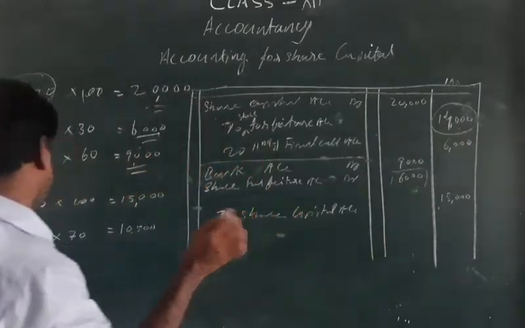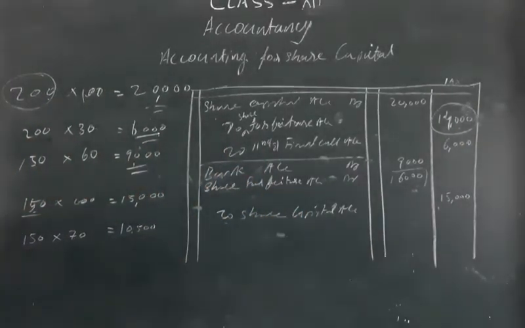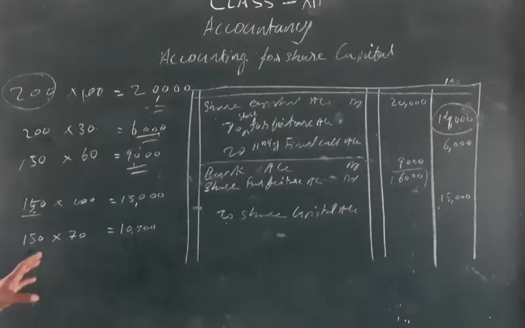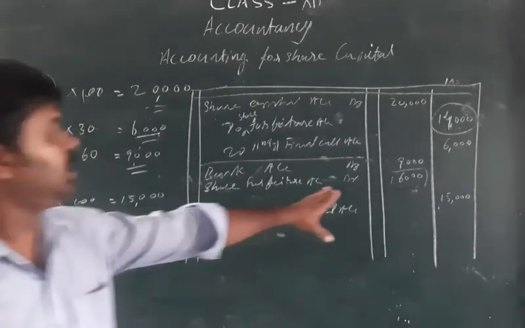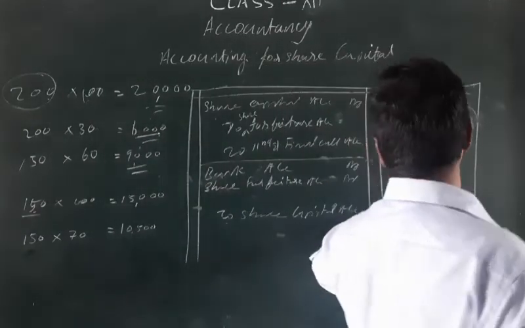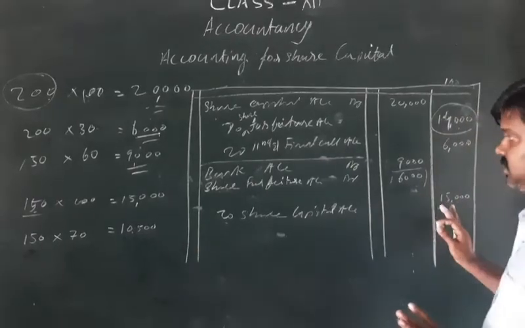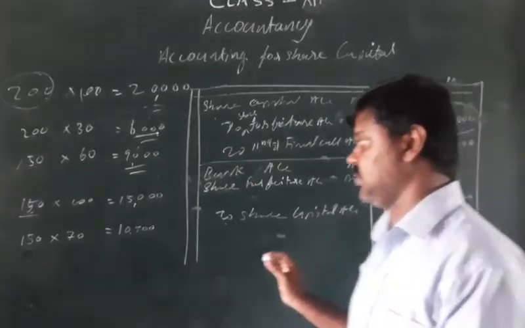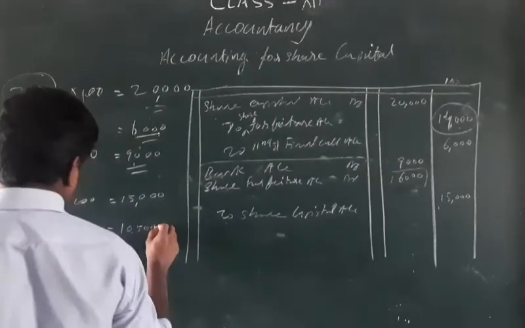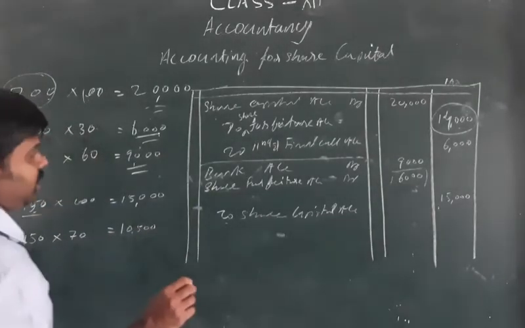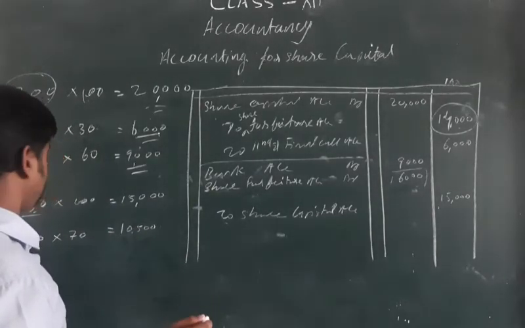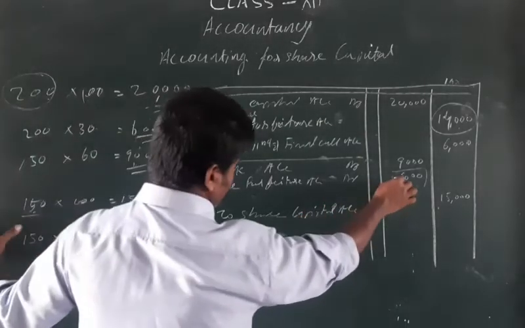That means this is the maximum limit. For these 150 shares we can give a discount up to 70 rupees. In that case also it will be adjusted. That means the maximum discount limit is 10,500 for these 150 shares. But actually how much discount is given? Only 6,000.